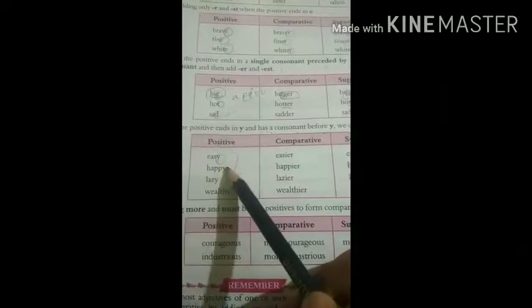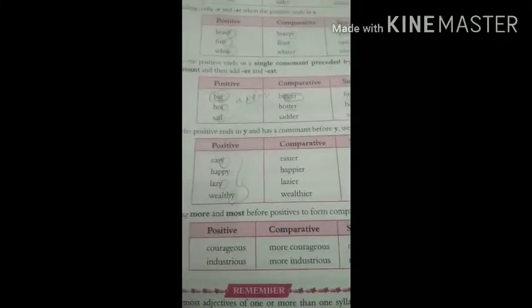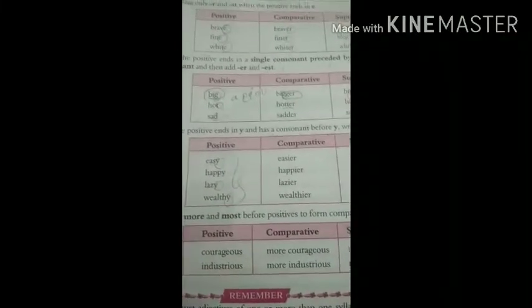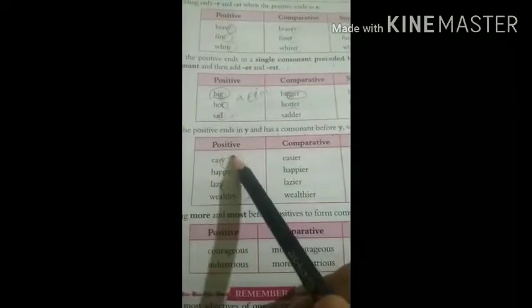Y. Easy, happy, lazy, wealthy. Though all these words are ending with the consonant alphabet Y, when you pronounce it, it will sound like a vowel. Easy, lazy, happy, the sound of E is coming.